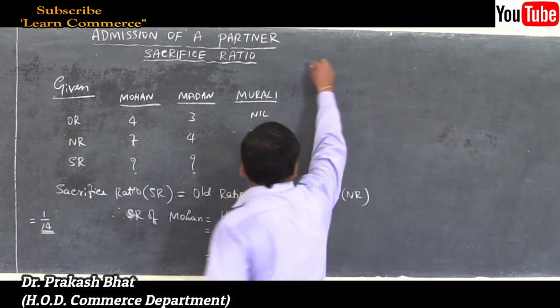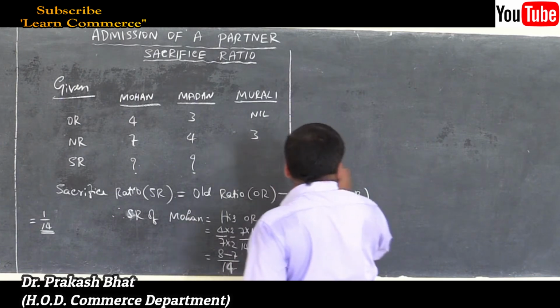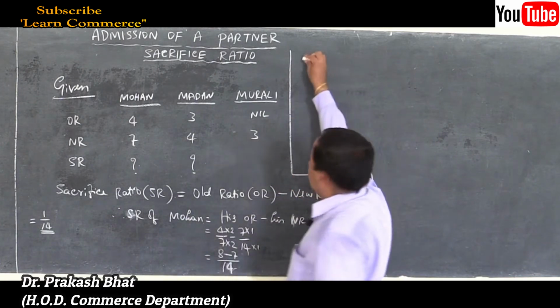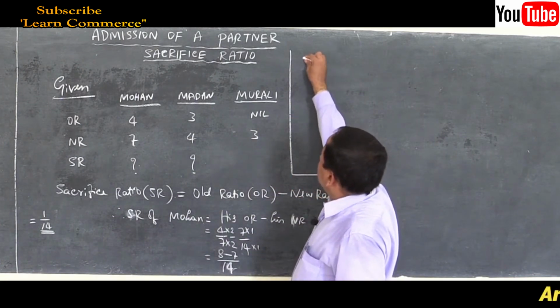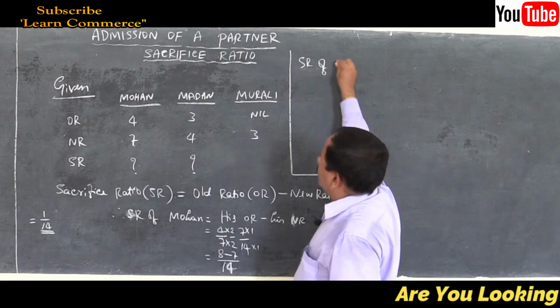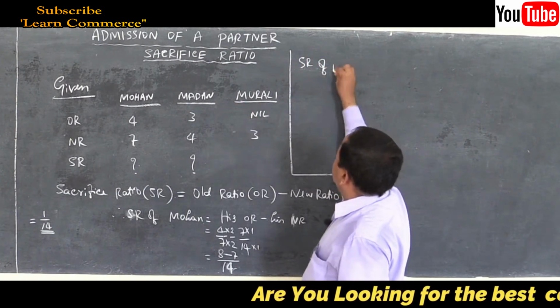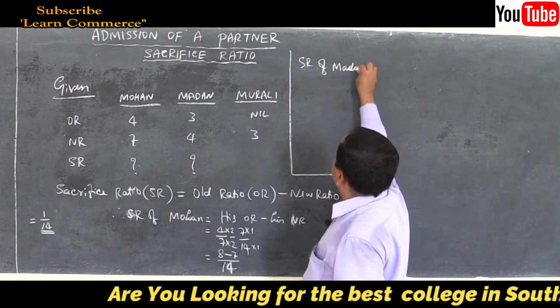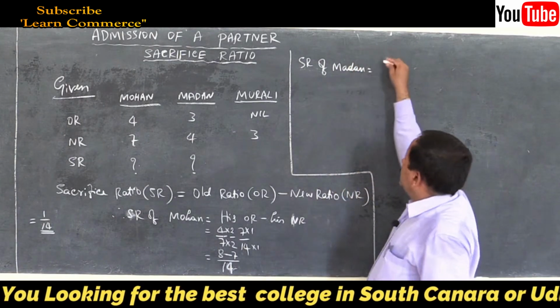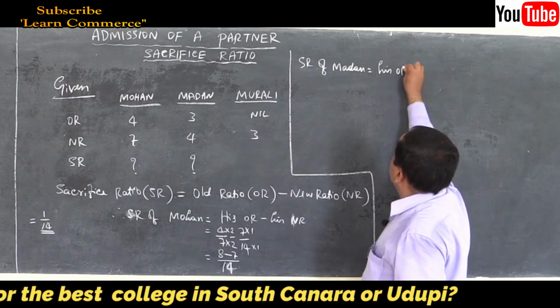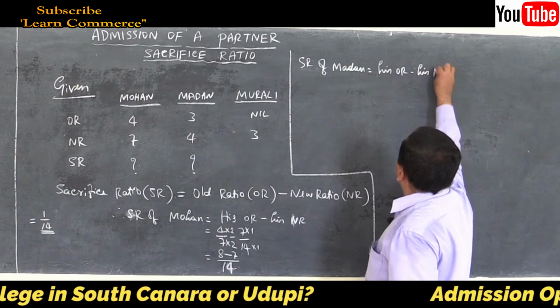Now, second partner. Sacrifice ratio of the second partner, Madan, is equal to his old ratio minus his new ratio.